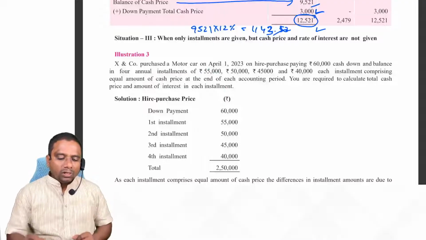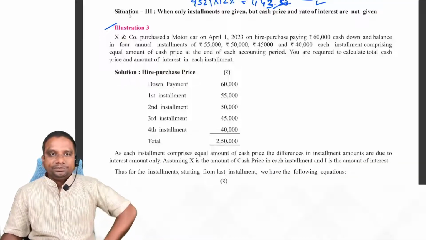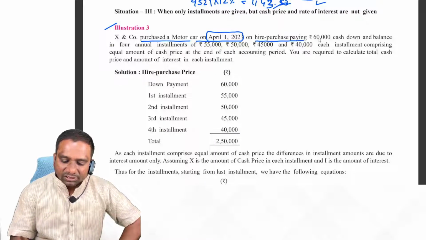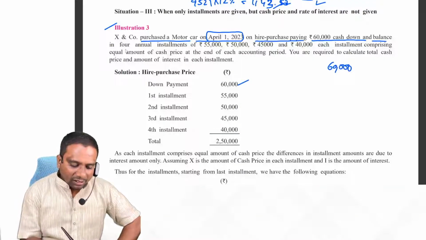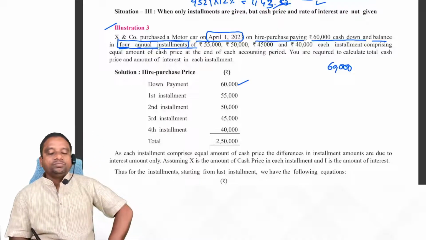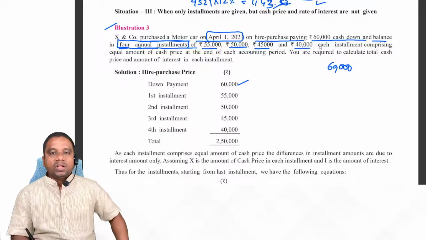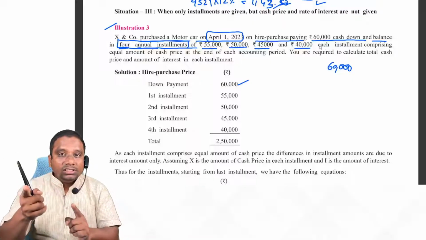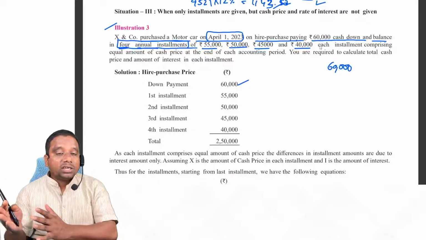Now, to make you understand this situation, look at illustration 3. X and Co purchased a motor car on April 1st, 2023 on hire purchase, paying 60,000 cash down. So we are paying 60,000. And the balance in 4 annual installments: 55,000, 50,000, 45,000, 40,000. Observe here, installment amount is variable. First installment 55, second installment 50, third installment 45, fourth installment 40.